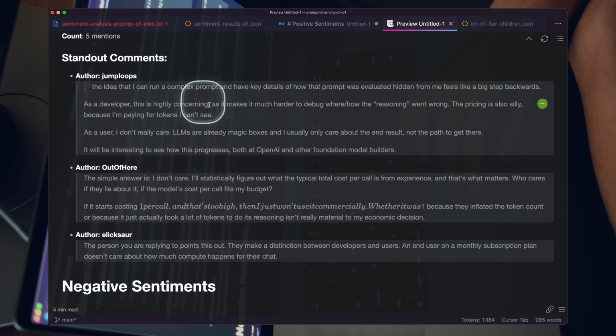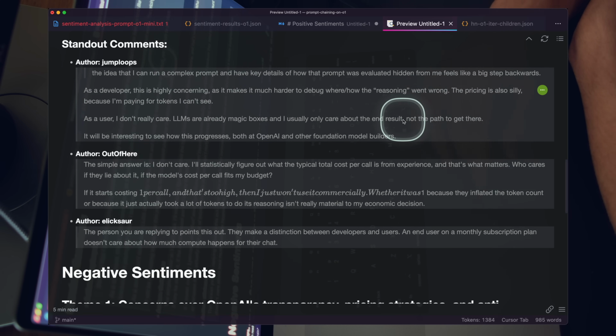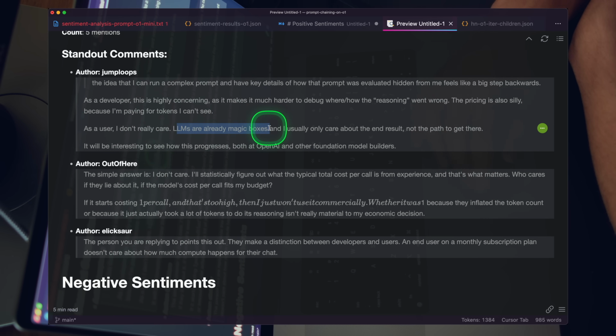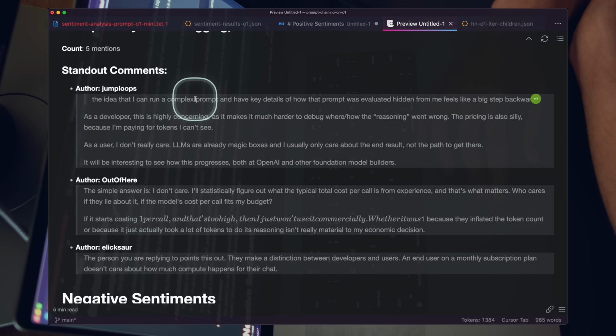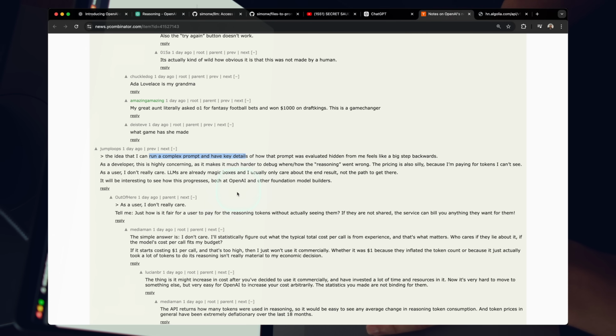As a developer, this is highly concerning: harder to debug what went wrong, pricing is silly. Totally makes sense. As a user, I really don't care. Also makes sense. LLMs can be magic black boxes, and I only care about the end result itself, not the end path. It'll be interesting to see how this progresses. A great take, definitely more nuanced. It's not just as straightforward as this is a good thing or a bad thing, but it is true.